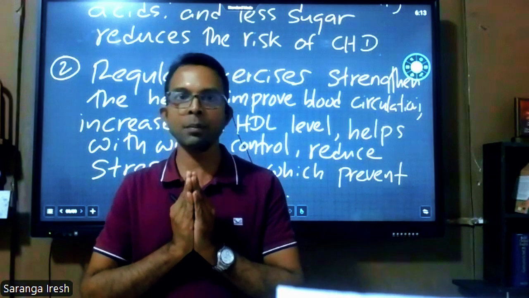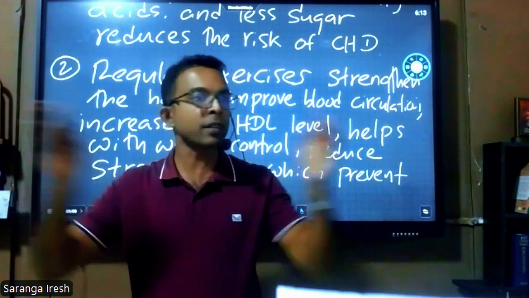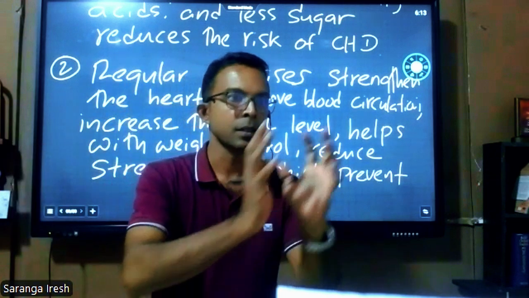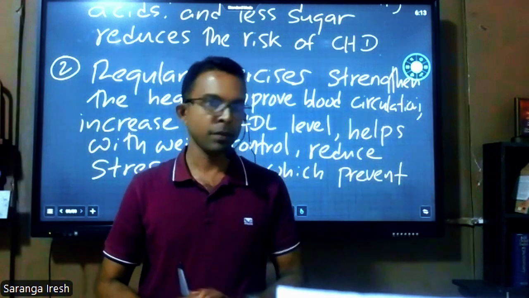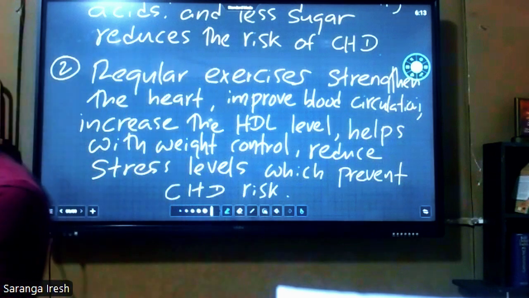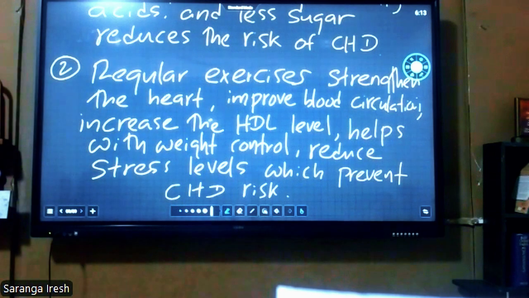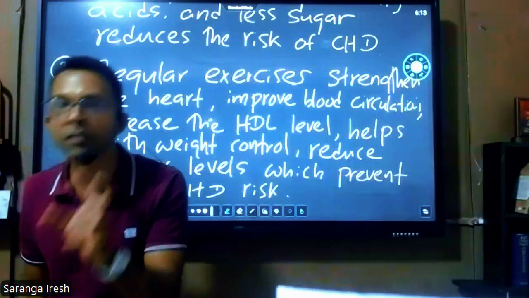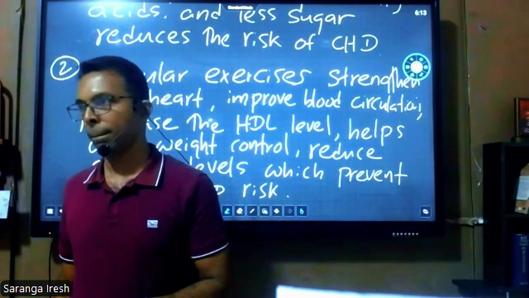Our circulatory system can be separated into three sections: heart, blood vessels, and blood. First, we discuss the heart. The next part is the blood vessels. Blood vessels are the pathways of the blood inside the body.